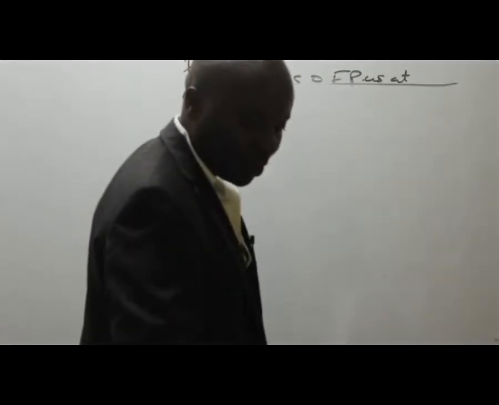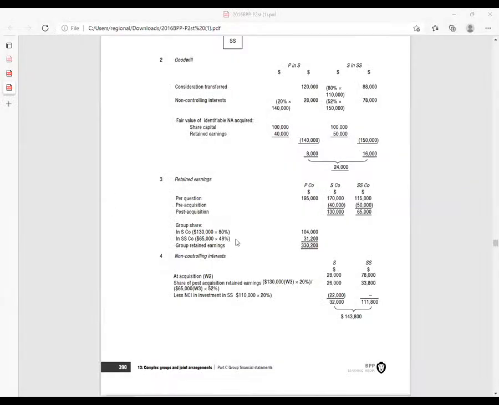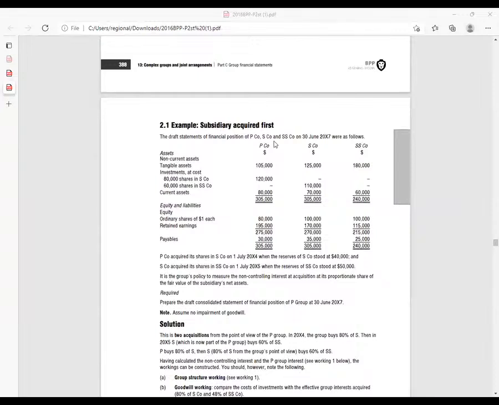What we shall do, we shall come here, and to consolidate is to put together. Remember, fortunately, all these are subsidiaries, parent and subsidiary. So we start with non-current assets, where I'll pick the tangible assets. We are consolidating everything there. Tangible assets, I have 105,000 plus 125,000 of the first subsidiary, plus 180,000.